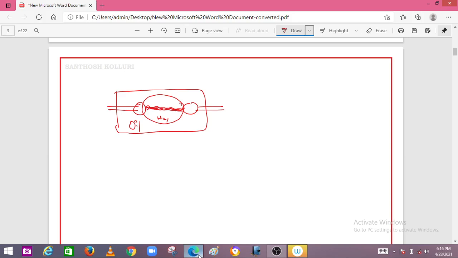Due to this high temperature, gas is liberated around the arc and fastly grows into a bubble. Therefore the fast growing bubble around the arc will have the deionization process.